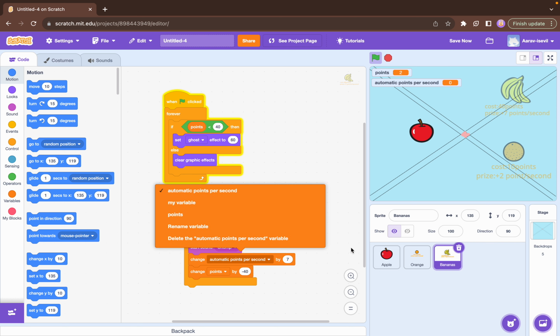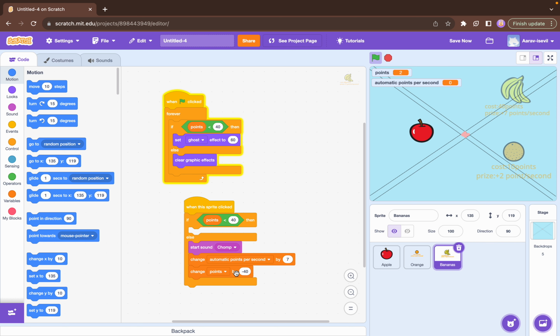That's why the code is there. Next, change points by minus 40, because the cost is 40 points. So that's why change points by minus 40. And yeah, that's how you make it.